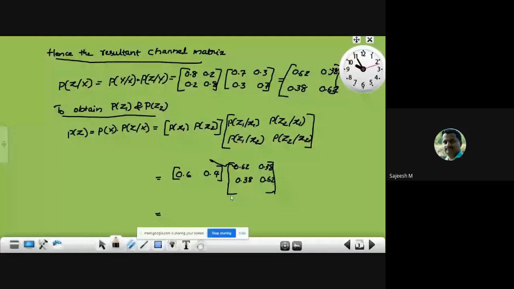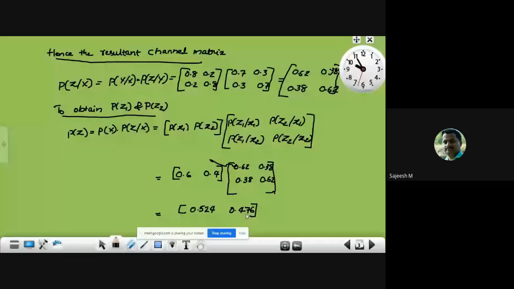You will get the probabilities of that output symbols. I think it is... point, you can calculate the same, 0.524 and 0.476. Can anyone say if it is the answer you have got? By multiplying that P of x with the channel matrix, we will get the output symbol probabilities.